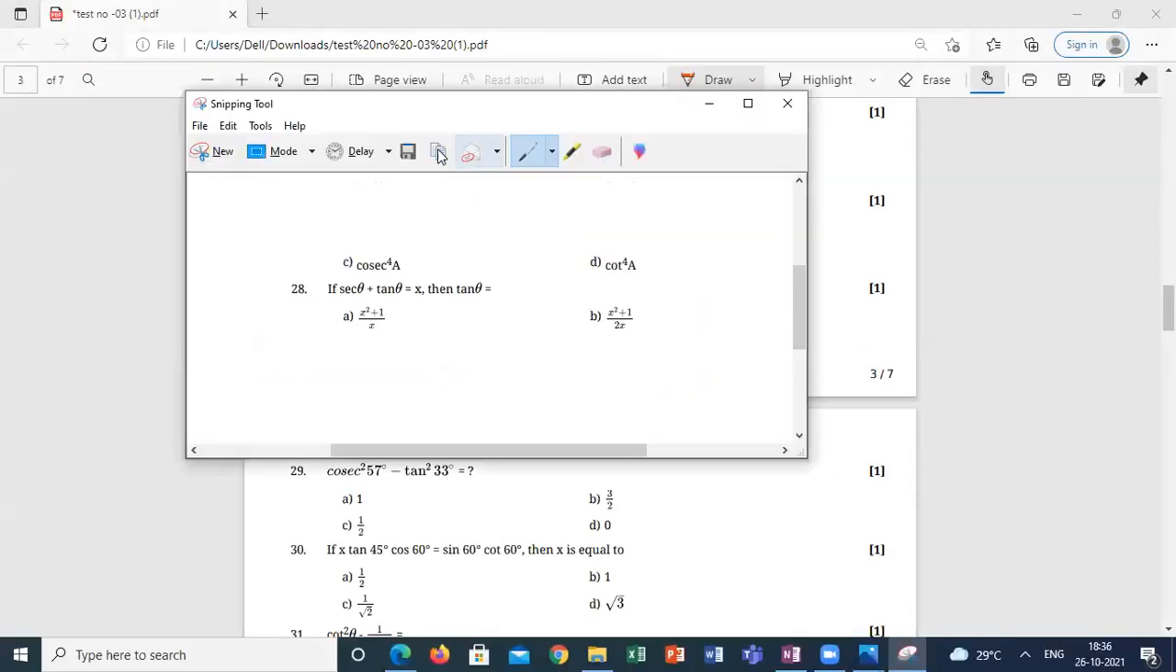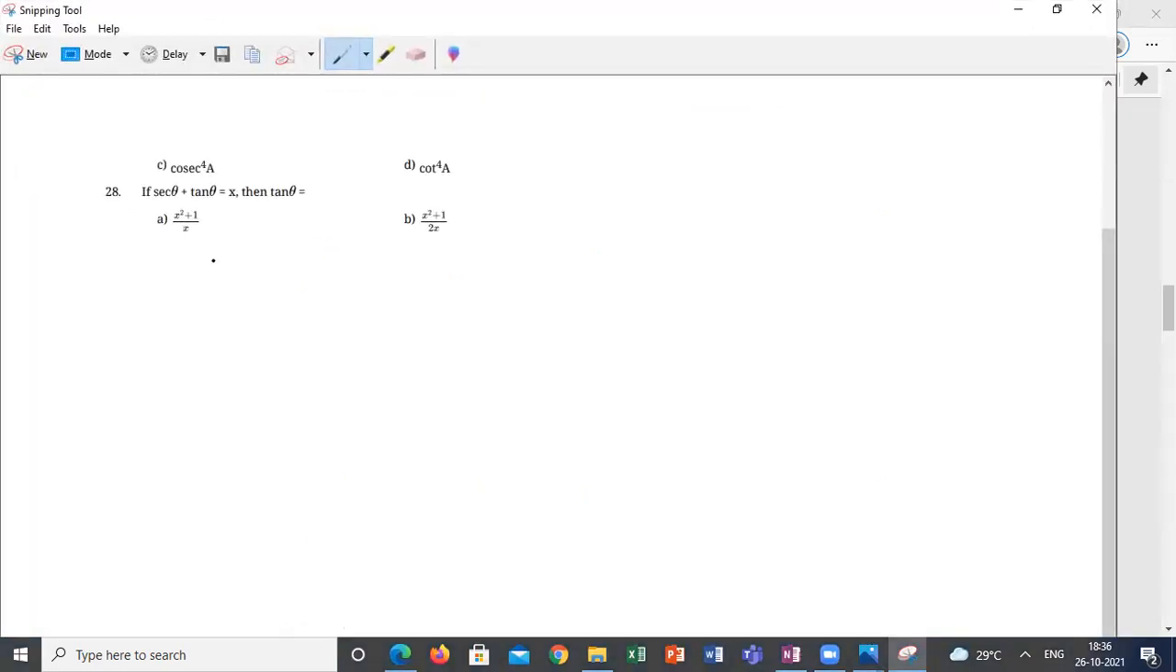So the 28th one. What is given? Secant theta plus tan theta is equal to x. Find the tan theta value. How do you approach this question? The given data is secant theta plus tan theta is equal to x.